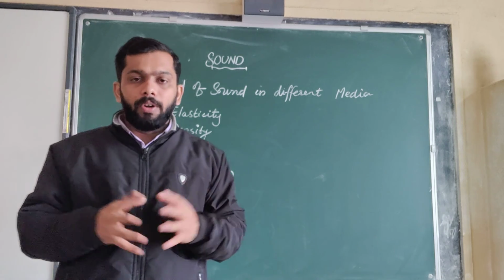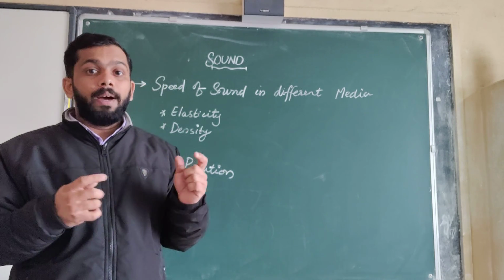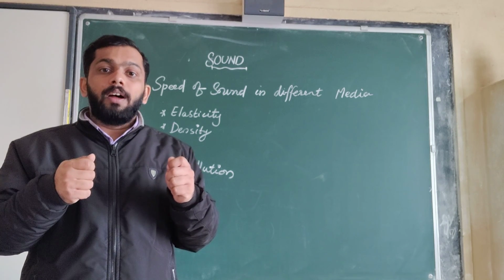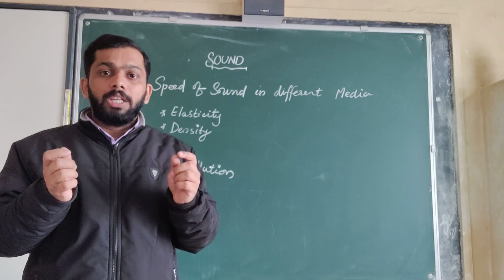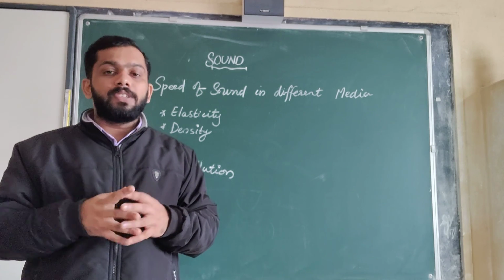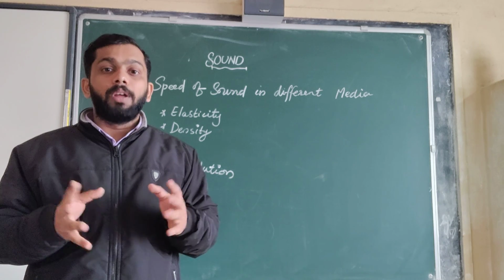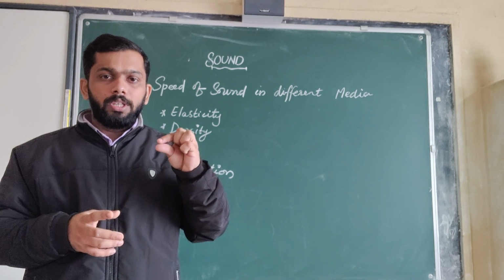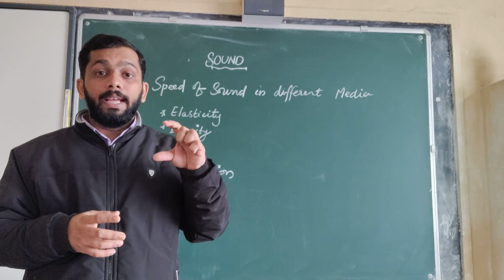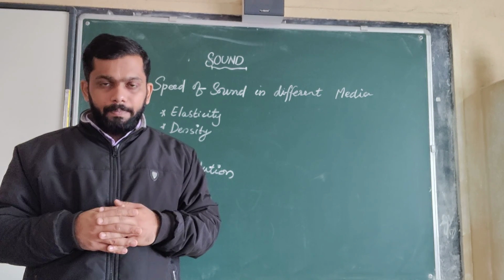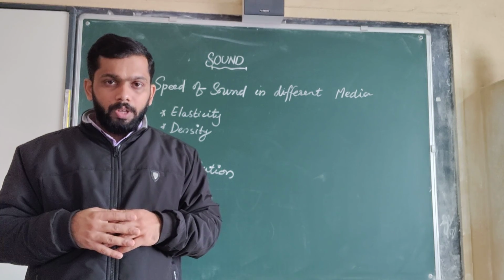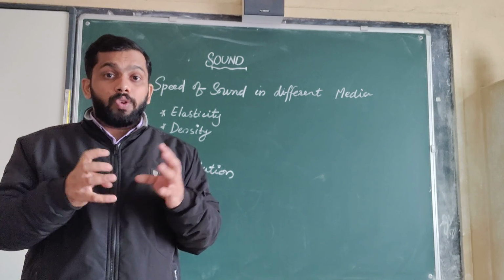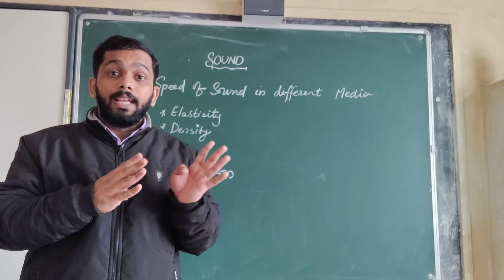Can you say some examples from our daily life? First one, a rubber band is familiar to you. A rubber band can be stretched, and as we release it from our hands, it will regain its previous shape. Or a spring: if you compress it and then leave it, the spring will regain its old length. So this property of a material to regain its shape after stretching or compressing is known as elasticity.